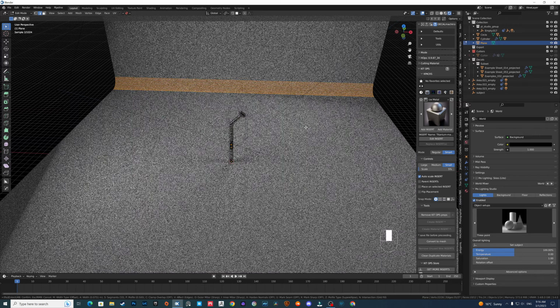Now, because we have this metal item, I would set the backdrop to a dark color, and just check out how it will pop up.